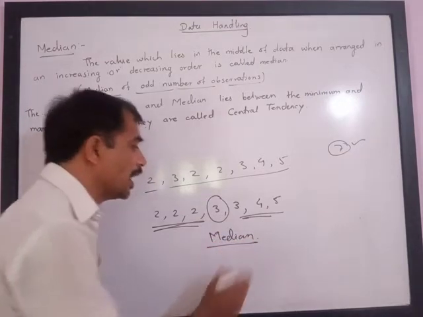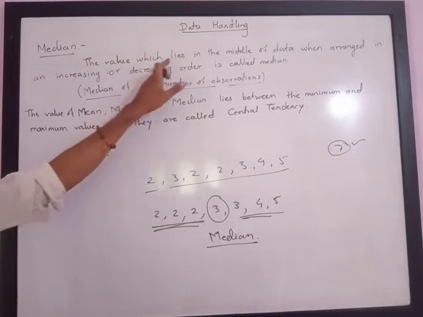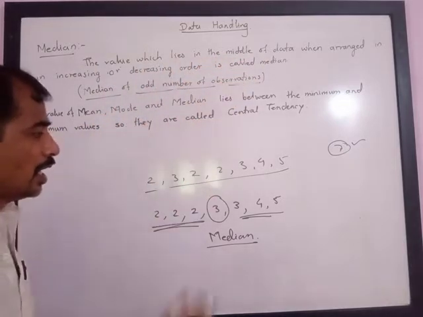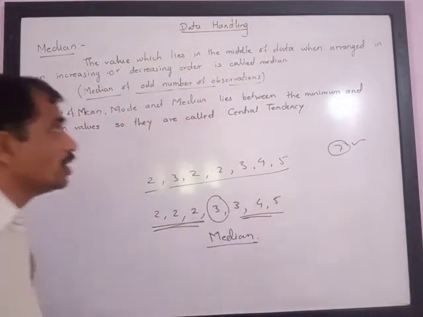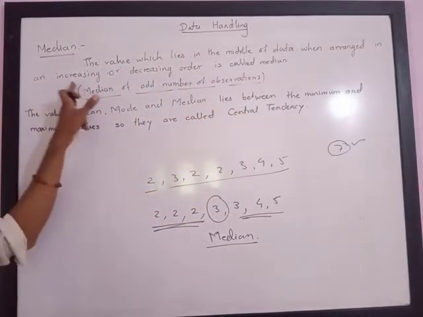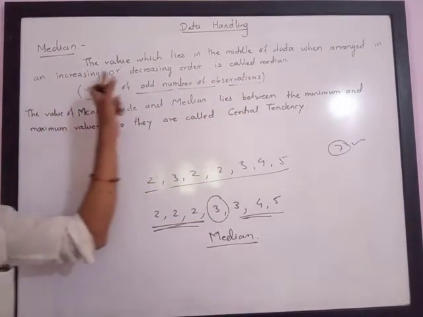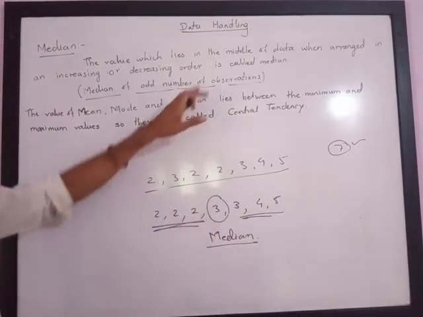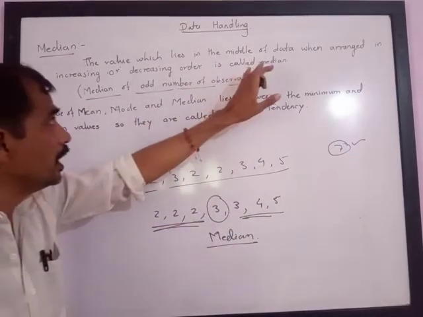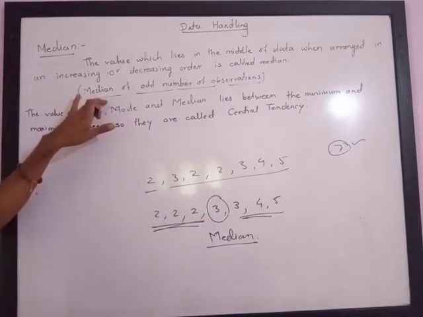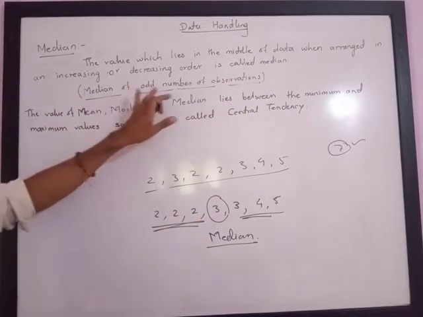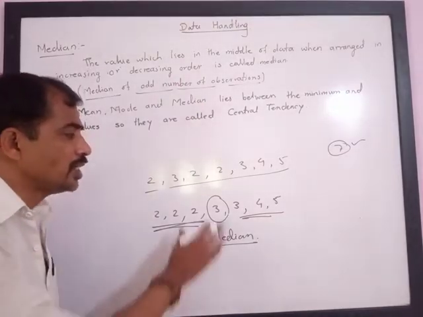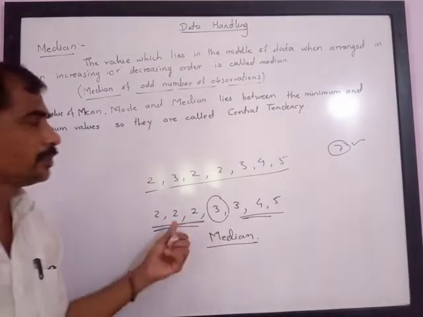See the definition, again I am reading. The value which lies in the middle of the data. This value lies in the middle of the data when arranged in increasing or decreasing order. Even if you arrange the information in decreasing order, we still get the same value. This value is called median. And in 7th standard we are going to study only median of an odd number of observations. If it is even, then the rule is different.